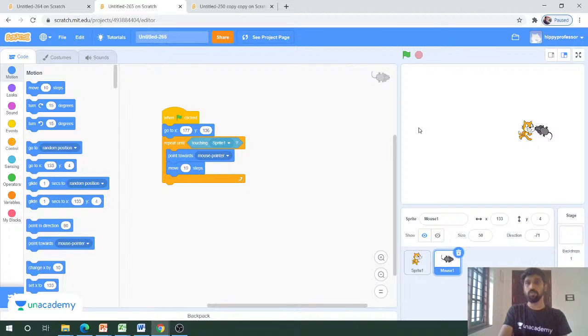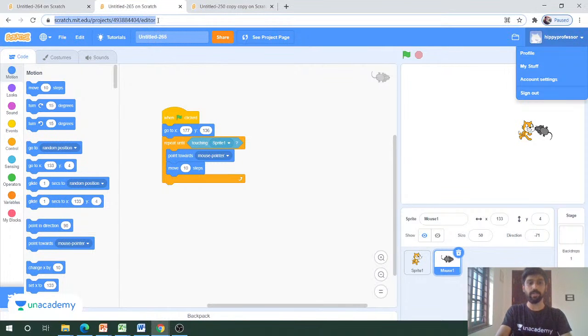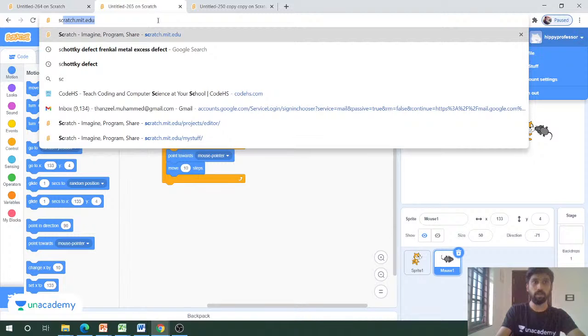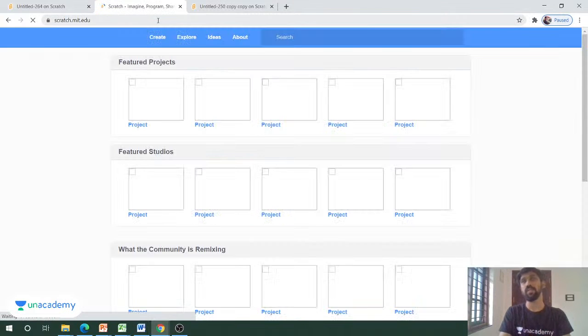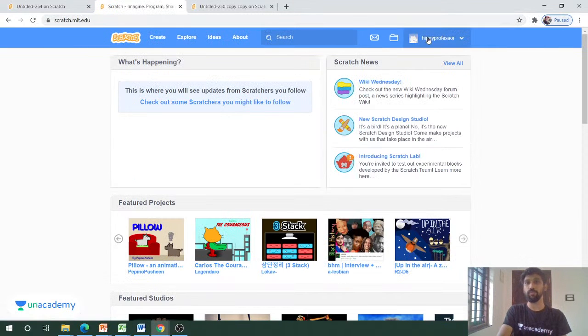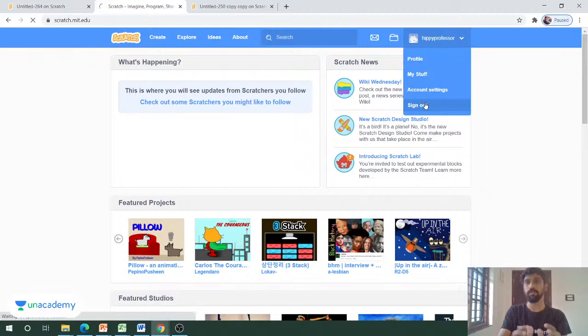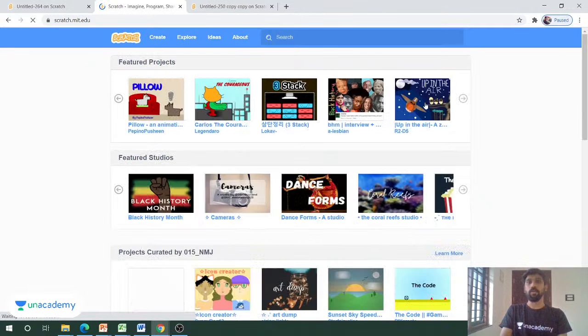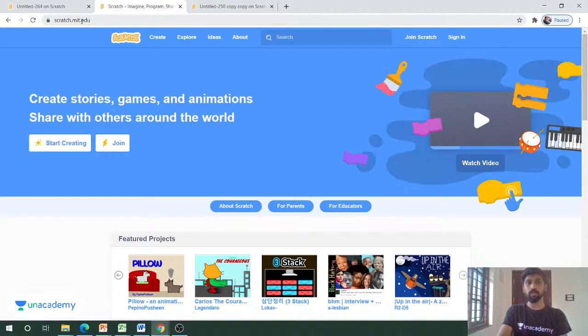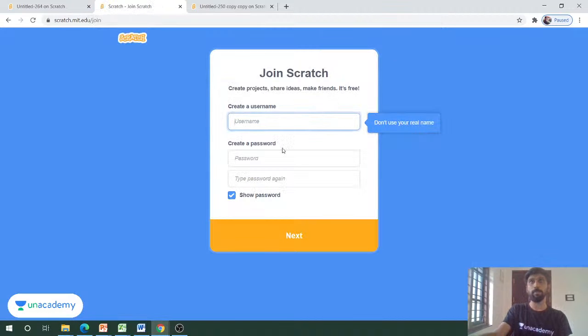Before that, I will show you how to create this game. I will explain it briefly. Before you get onto this, you have to log into scratch.mit.edu. If you are new to this class, just log into scratch.mit.edu and you will have an option called Join Scratch. Just click here and create a username and password. That's the first thing that you have to do here.